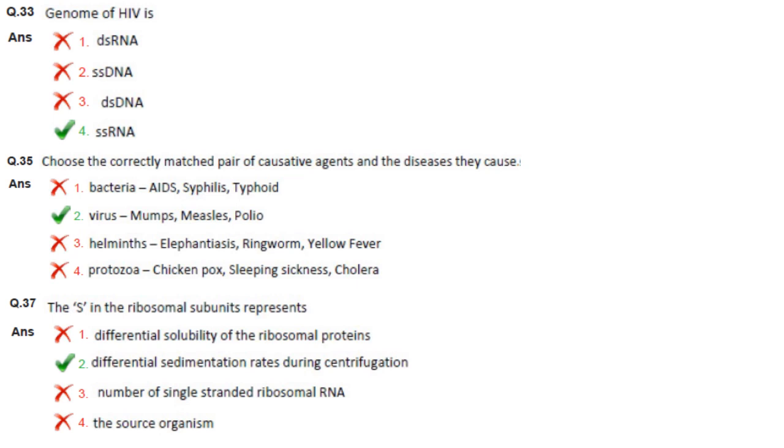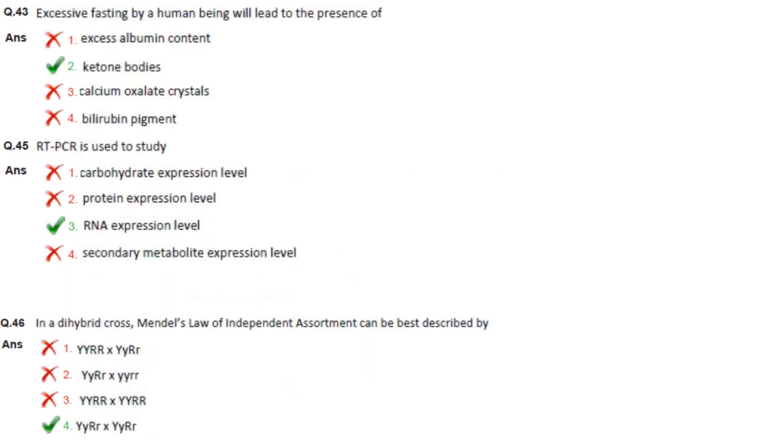The S in the ribosomal subunit represents Svedberg's unit or sedimentation coefficient. It is the differential sedimentation rate during centrifugation. Then next one. Excessive fasting by a human being will lead to the presence of ketone bodies. Answer is option 2. Then RT-PCR is used in the study of RNA expression levels.